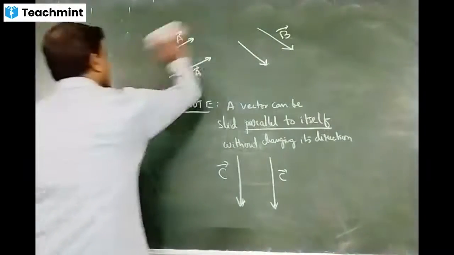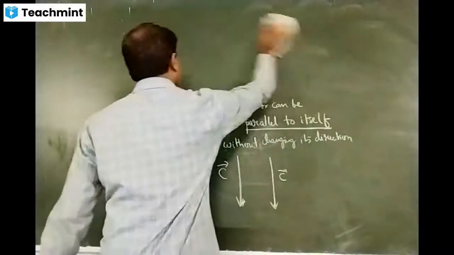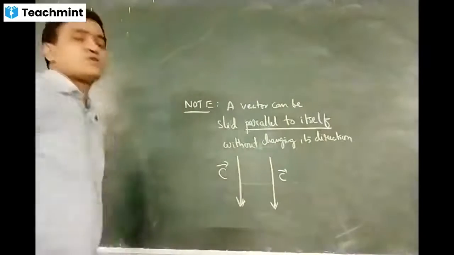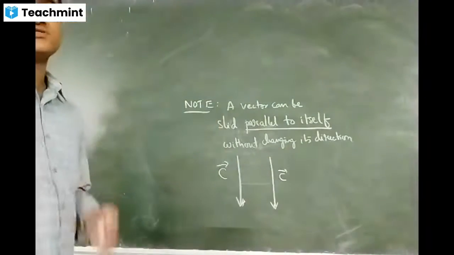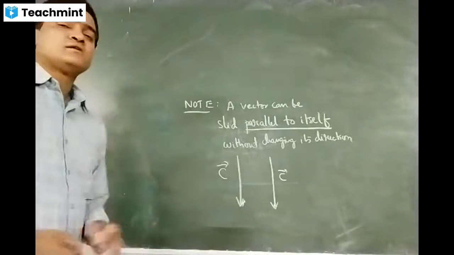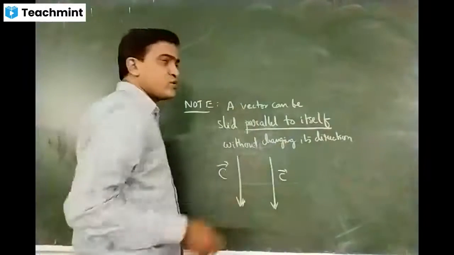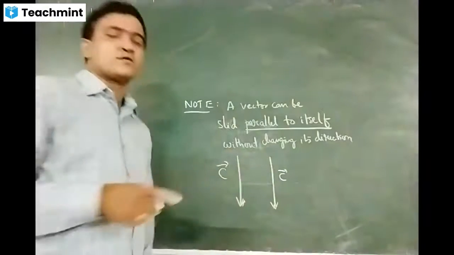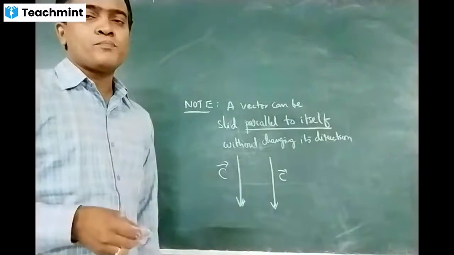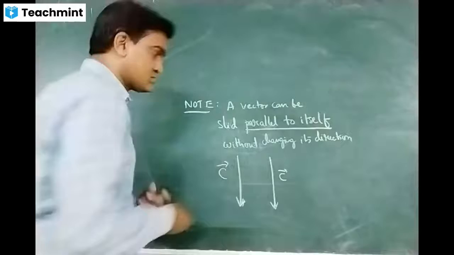Okay. Now let me give you one more type, which is very, very important. Negative vector. Before going to negative vector, let me give you one more: coplanar vectors.